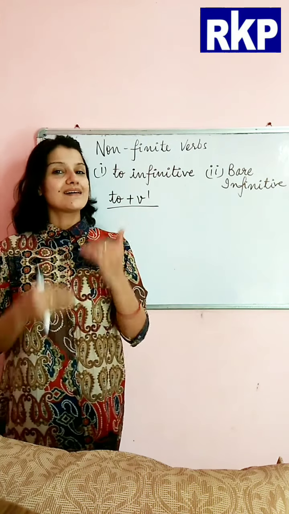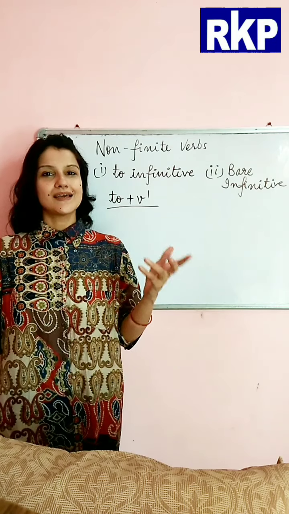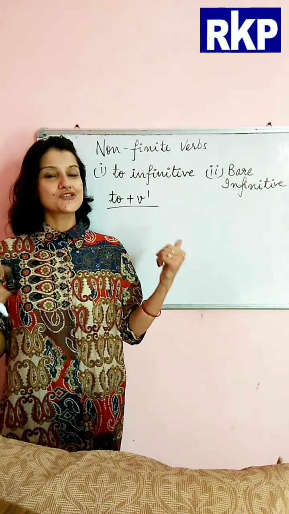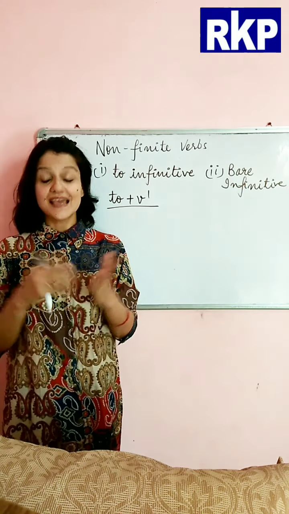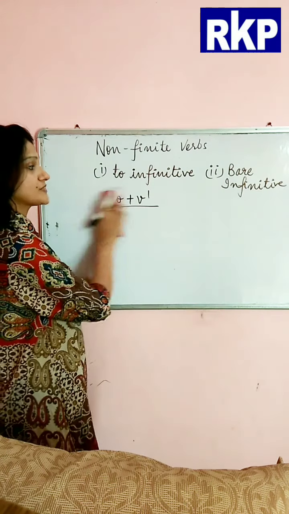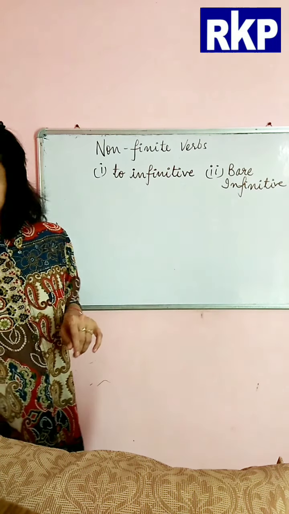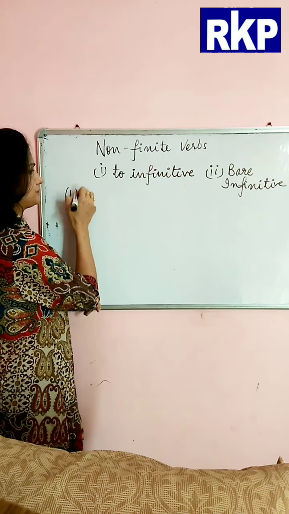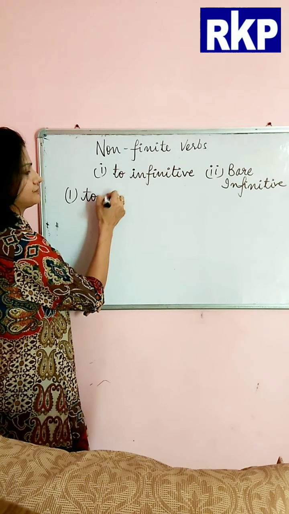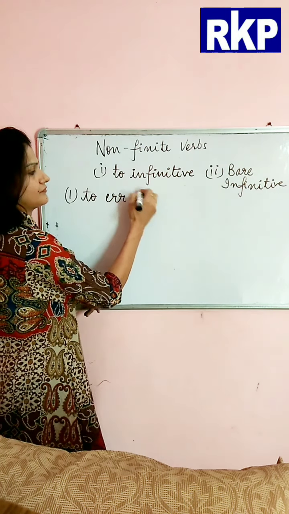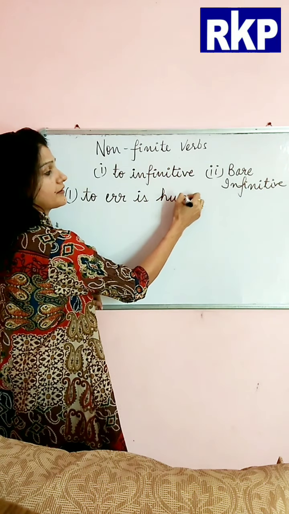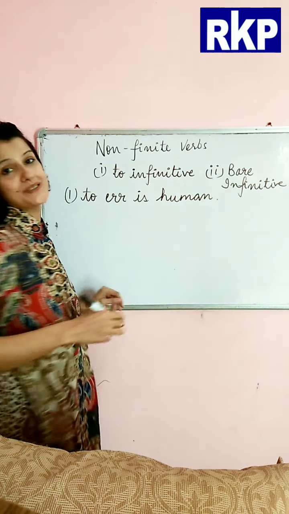Now we'll discuss in what ways do we actually use to infinitive in the sentences. Now I framed few sentences here. First is, to err is human.